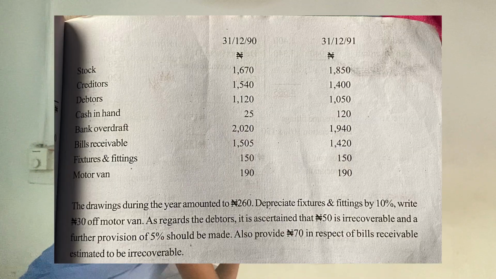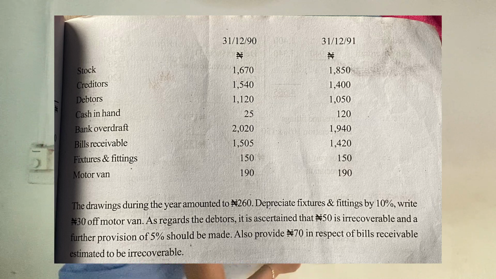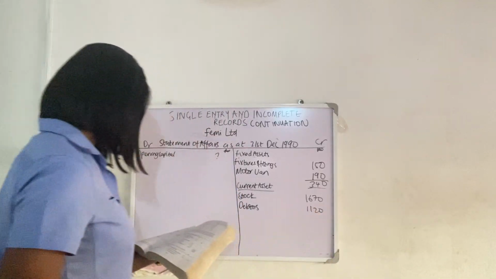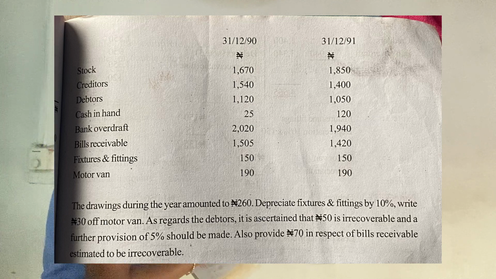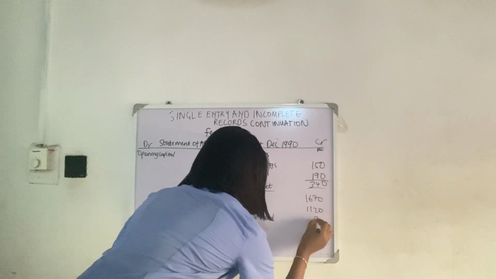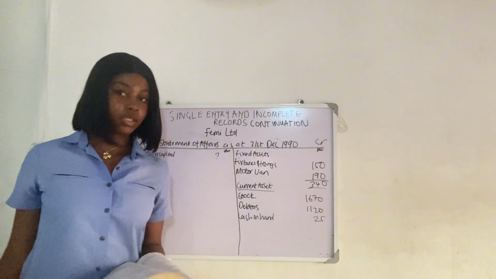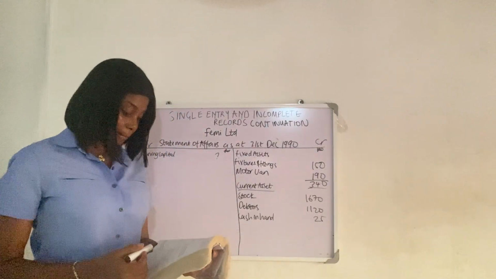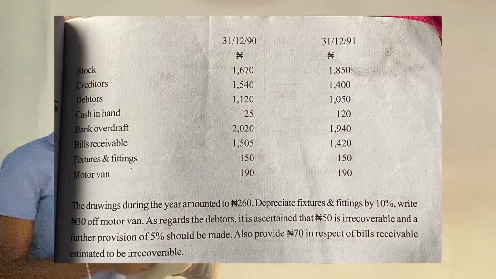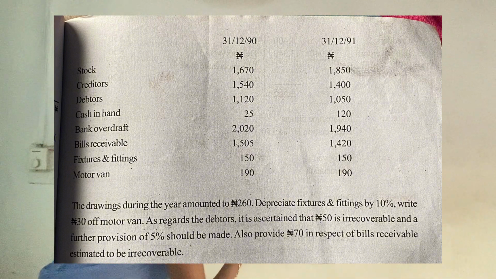Debtors, 1,120. Cash in hand is a current asset, 25. We can all see cash in hand, 25. Bills receivable, 1,505. All these are in the question.